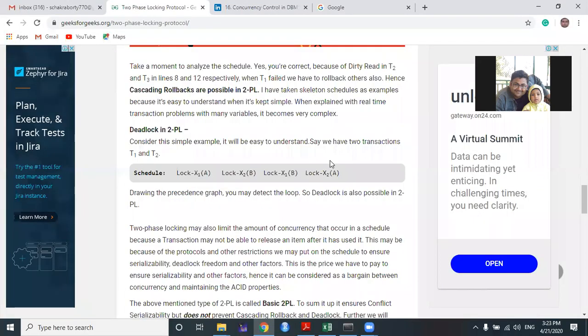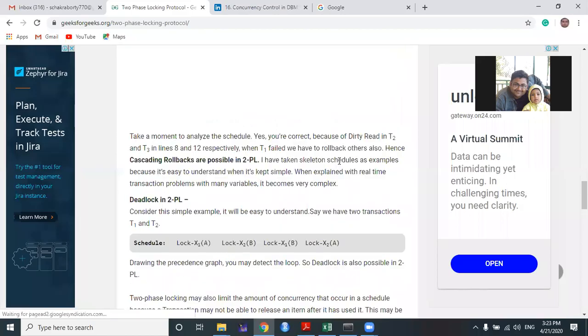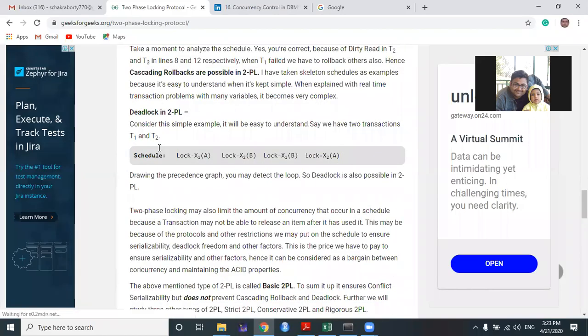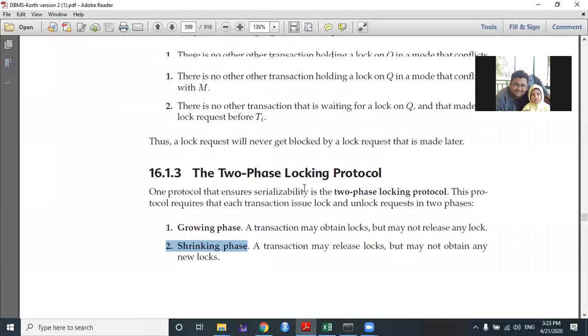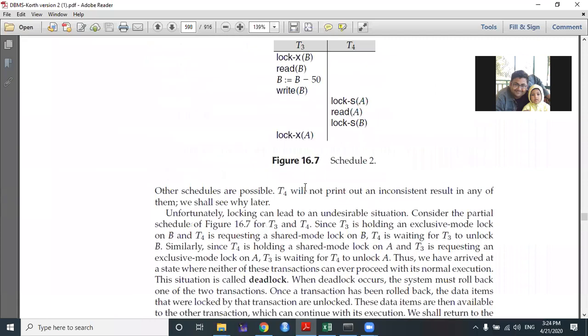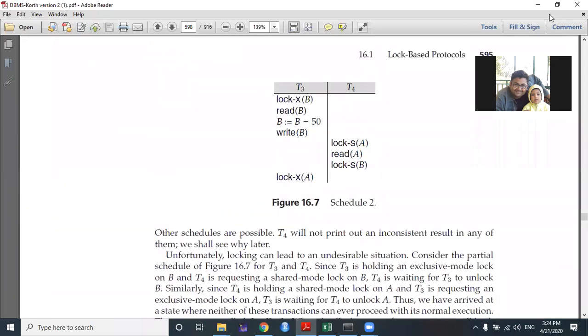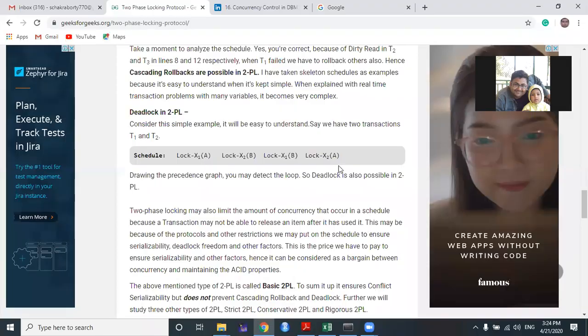There are two types of two-phase locking protocol that you need to understand. A deadlock situation has been discussed here; I think you can read it out. You can easily understand how the deadlock happens, because I already discussed this example in the previous case, where transactions T2, T3 and T4 are working in a deadlock situation. The same thing has been discussed here.